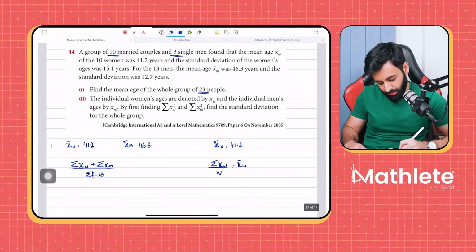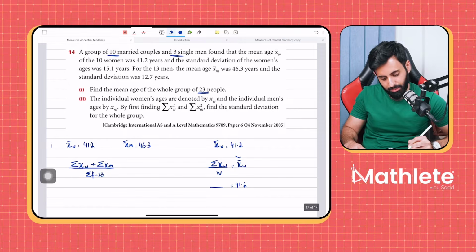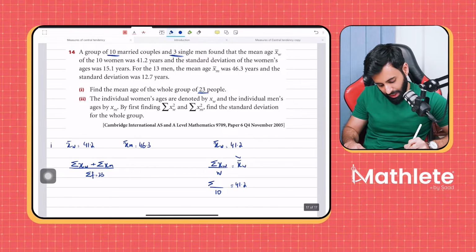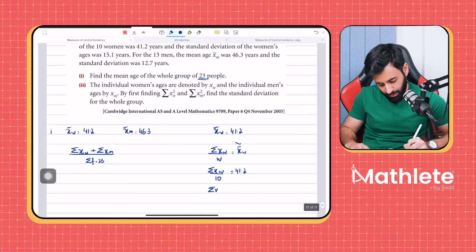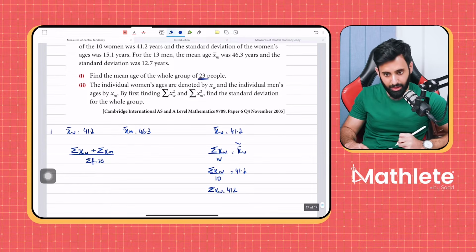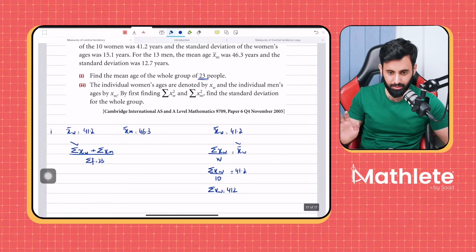So what do we have? We have the mean, which is 41.2. We have the number of women that we're talking about, that's 10. So that will give me the sum of all their ages. So if I multiply, what do we get? We get 412. So that means this is what we have so far.